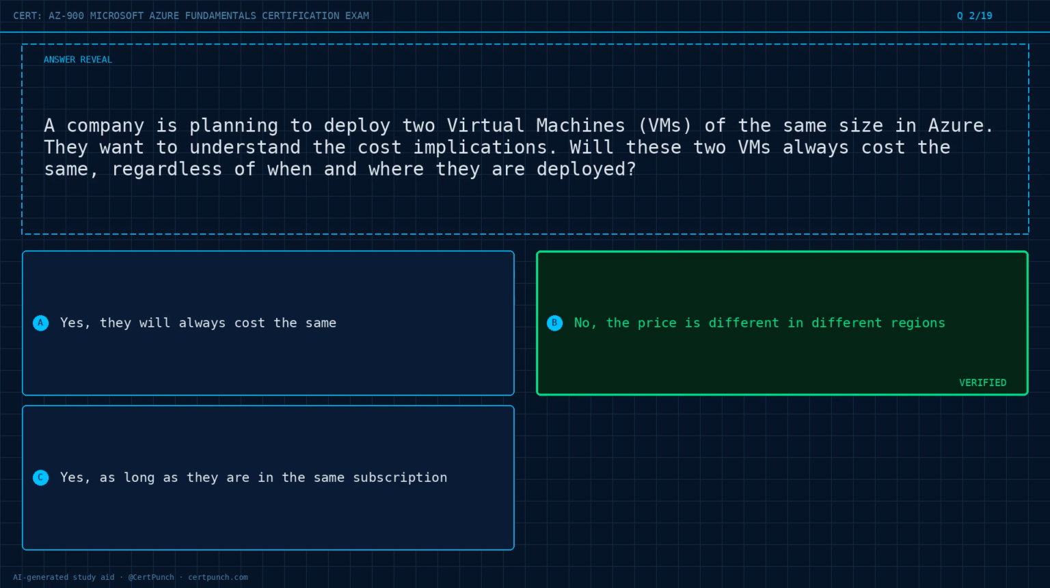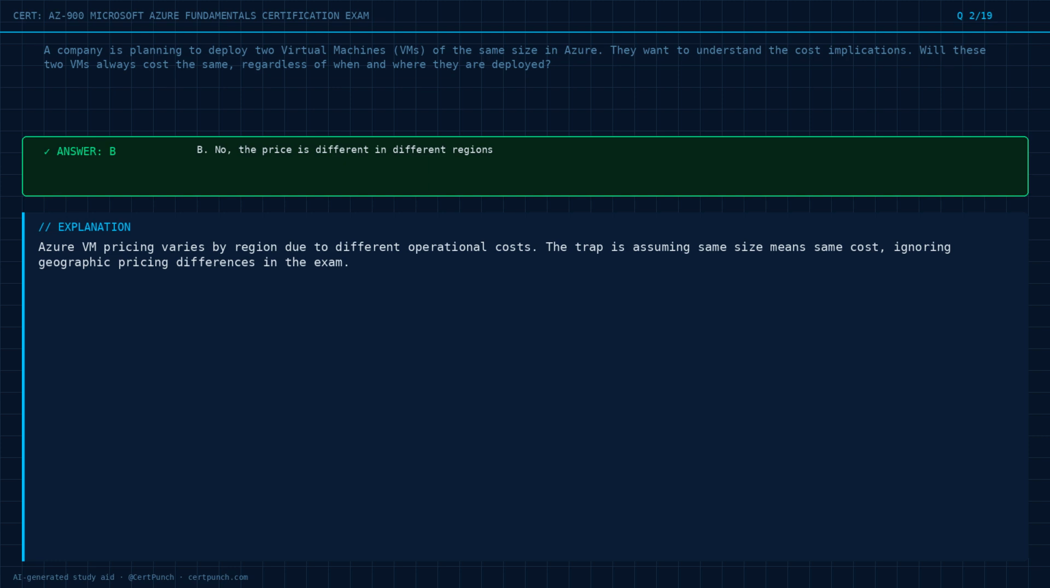The answer is option B. Exam logic. Azure VM pricing varies by region due to different operational costs. The trap is assuming same size means same cost, ignoring geographic pricing differences in the exam.